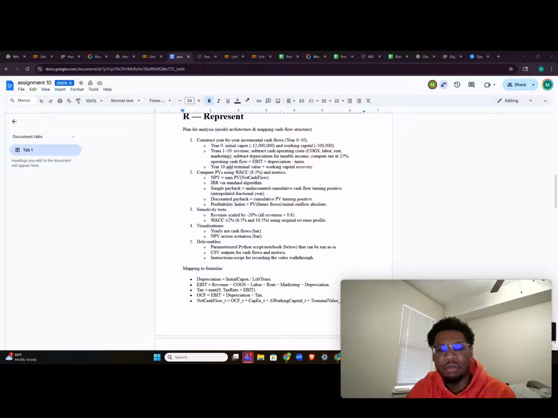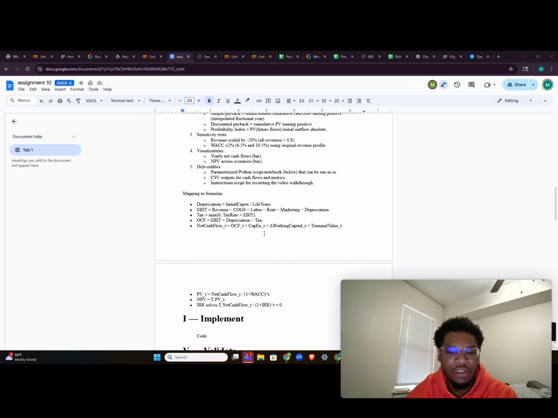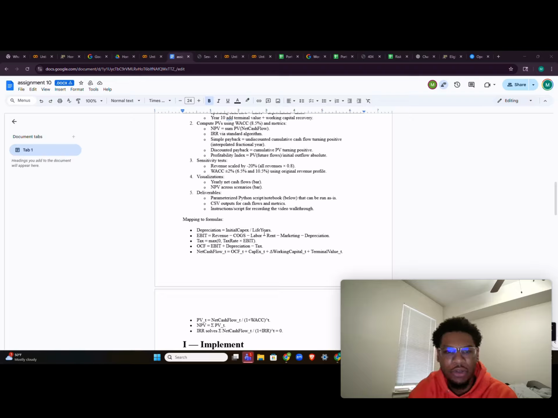And then our deliverables are the Python script, the CSV flow metric, and the instructions for the script walkthrough. As we have here, these are our formulas to calculate all those that we just went over. You can take a look at those, but they're present in the code as well.